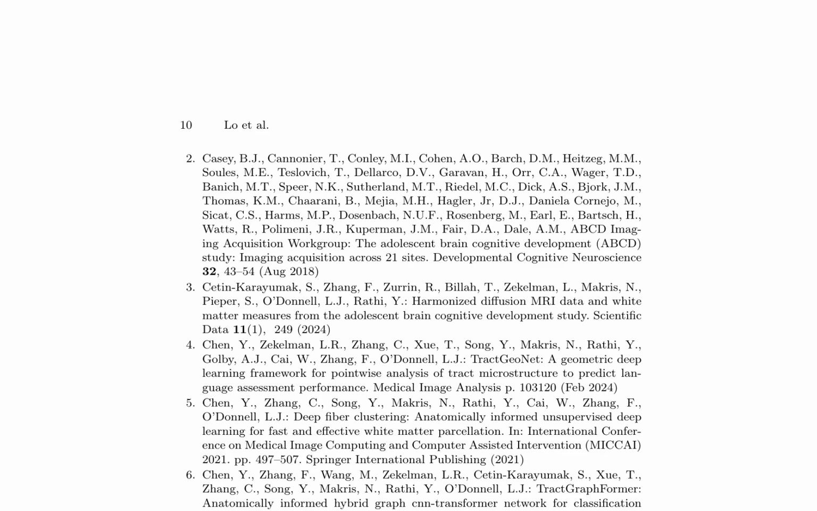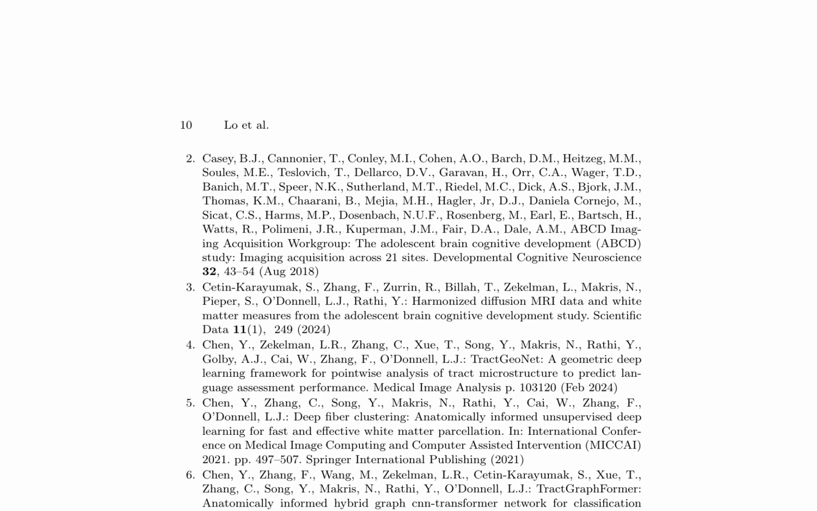The Adolescent Brain Cognitive Development (ABCD) study is a comprehensive imaging data collection across 21 sites, aiming to provide insights into brain development and cognitive functions. This section highlights the importance of harmonized diffusion MRI data and white matter measures from this study.